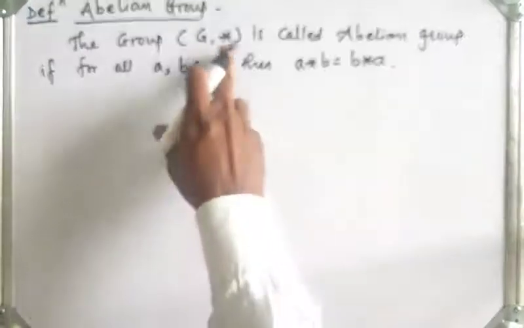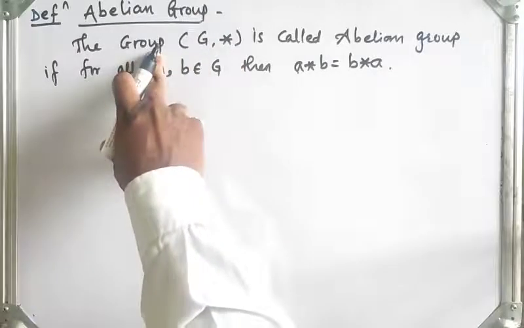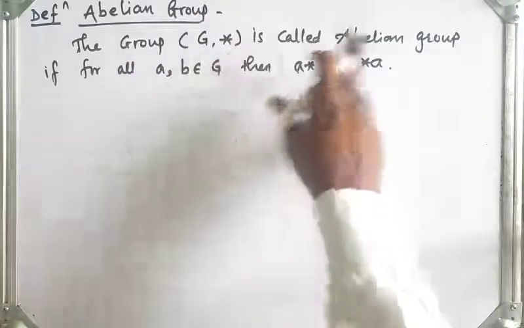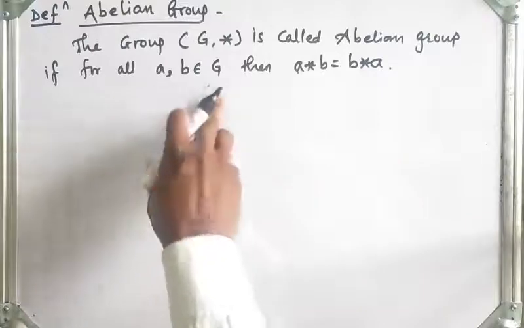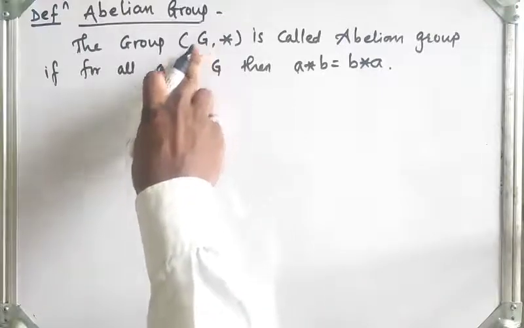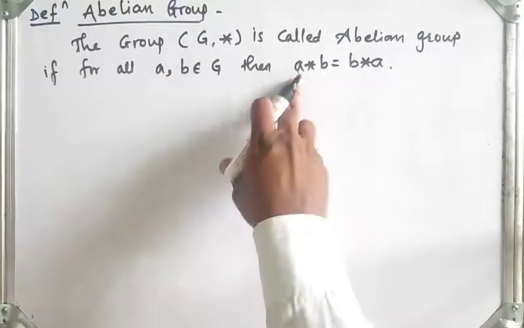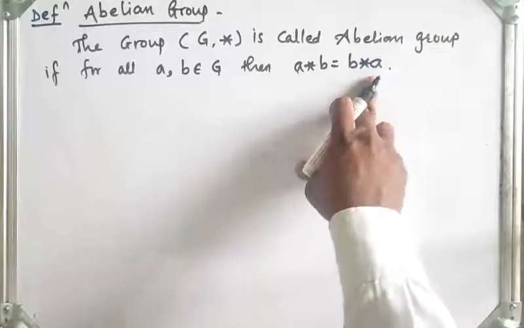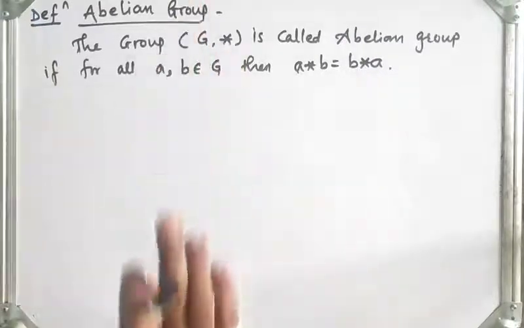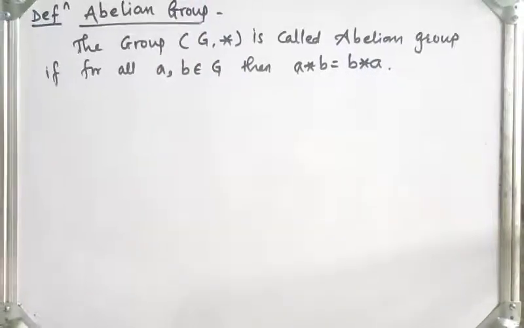Here G under star is a group, then we say that G under star is an abelian group if for all a, b belongs to G, a star b is the same as b star a.